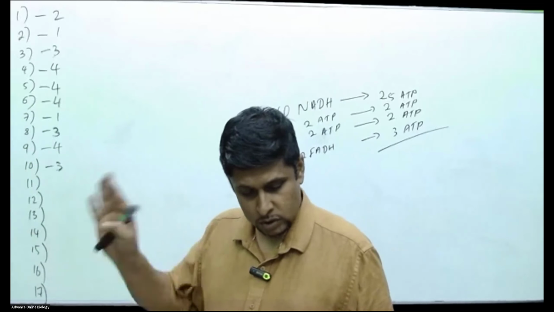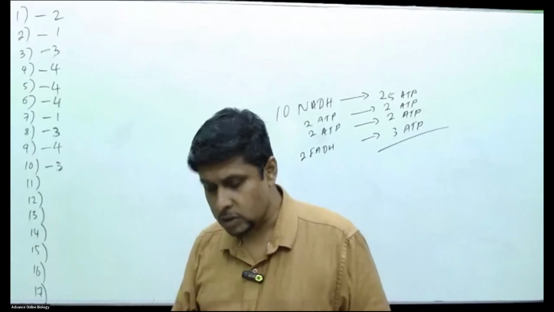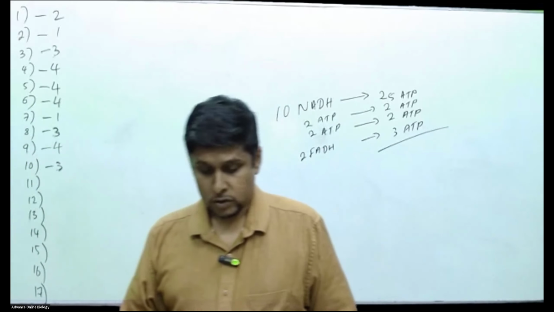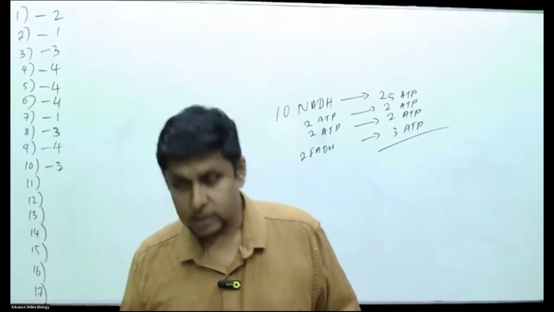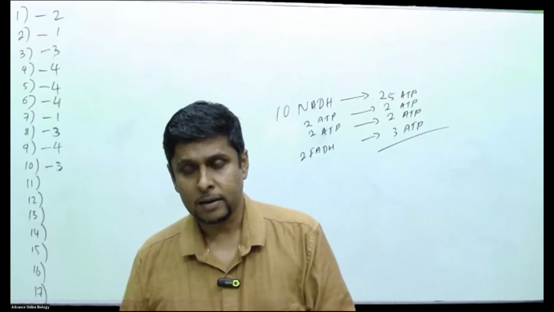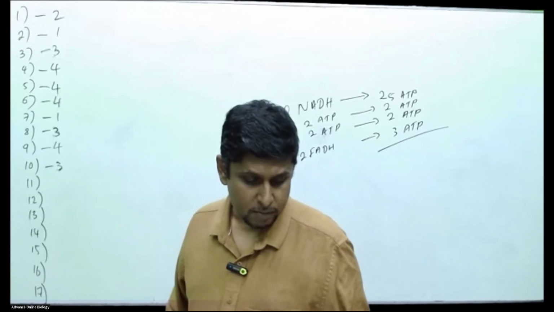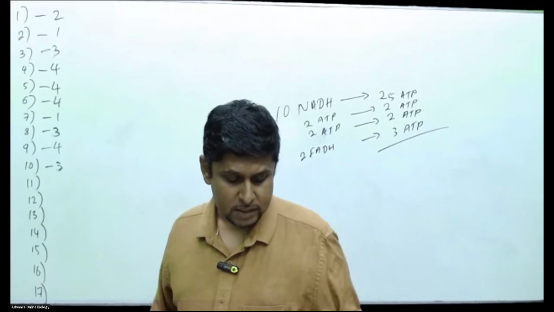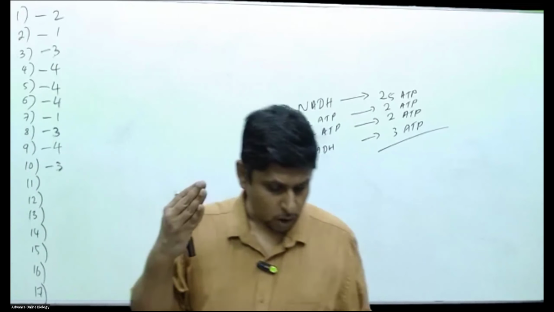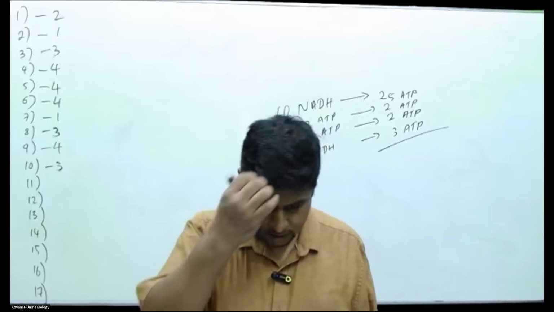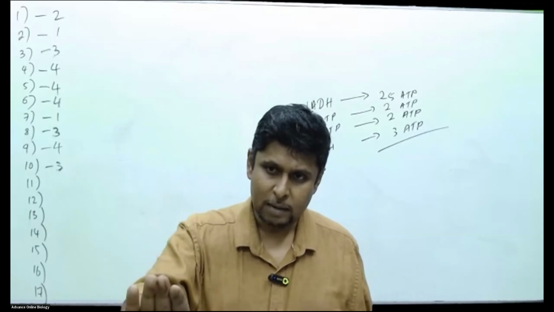No. Question number 11. Which of the following statements is correct regarding the growth process of plants? What is your answer? Can you tell me the answer for question number 11, people? Primary growth occurs due to activity of intercalary meristem. Intercalary meristem, definitely, people, primary growth.